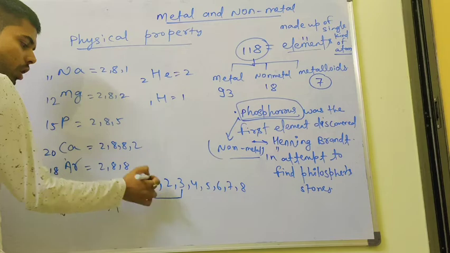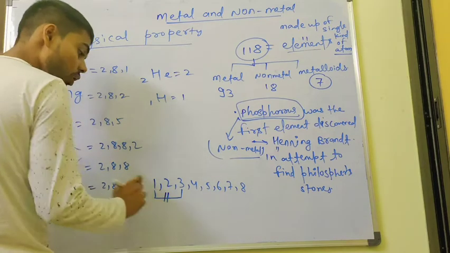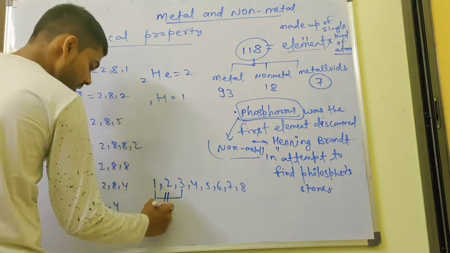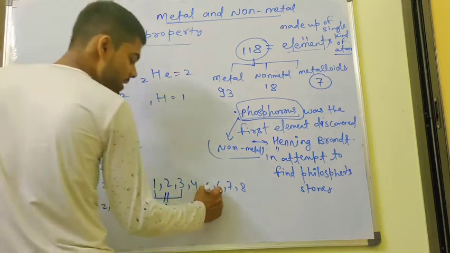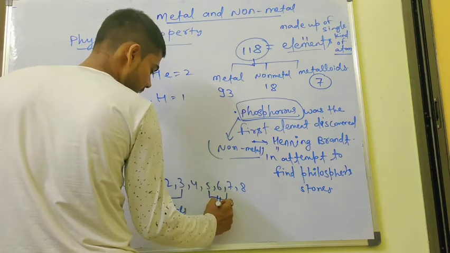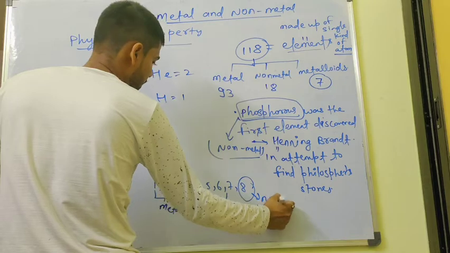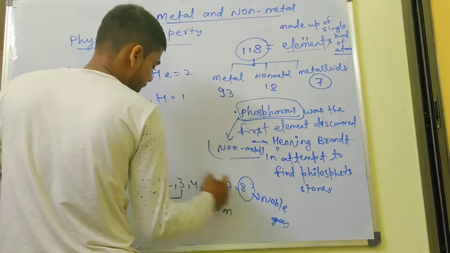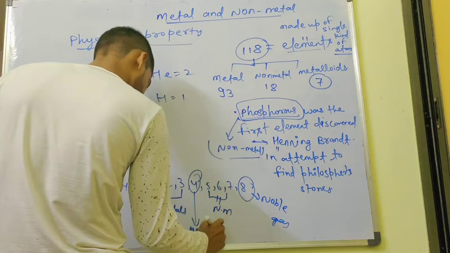In the last orbit, if there are 1, 2, or 3 electrons, then generally, not every time, they are metals. With 5, 6, 7 electrons they are non-metals, with 8 they are noble gases, and with 4 they are metal-wise.